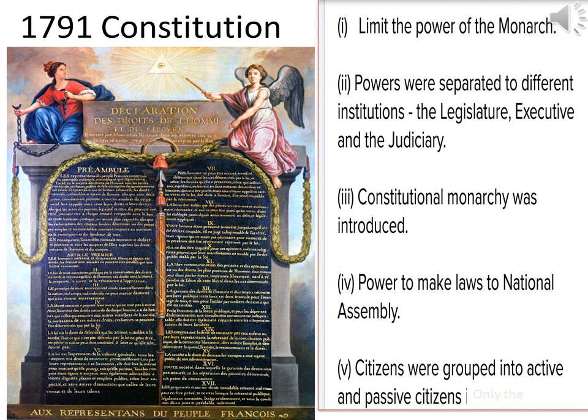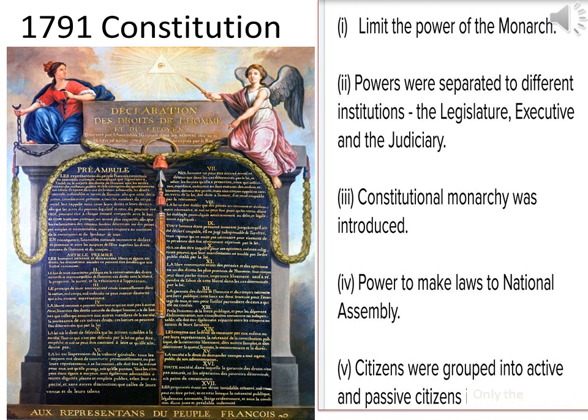The National Assembly completed the draft of the French Constitution in 1791. The main objective was to limit the powers of the monarch, and the powers were separated into different institutions like the legislature, executive, and judiciary. Do you remember the philosopher who gave this idea? Yes, it is Montesquieu. A constitutional monarchy was now introduced in France, and the power to make laws was given to the National Assembly. How the members of the National Assembly were elected is mentioned on page 10 of your textbook. Just read it and find out.